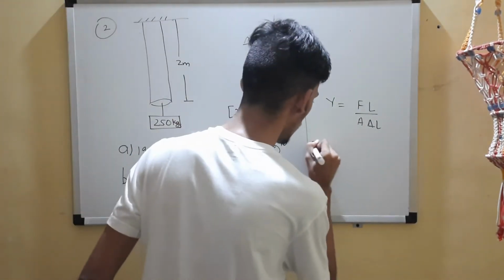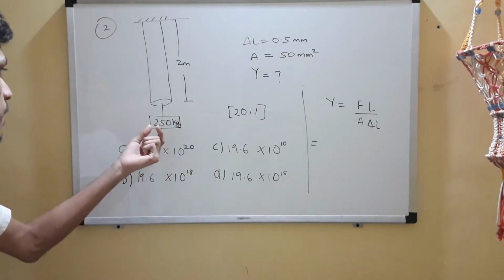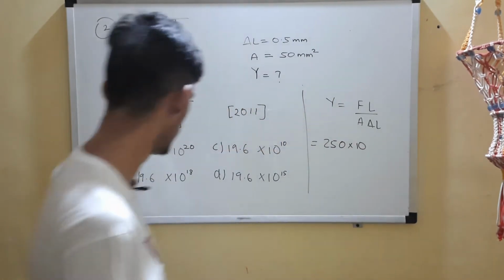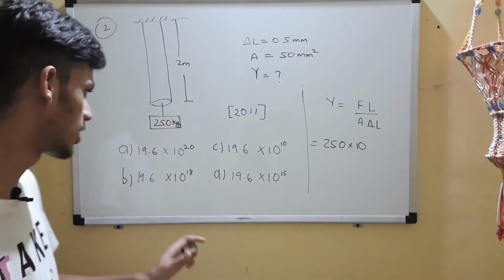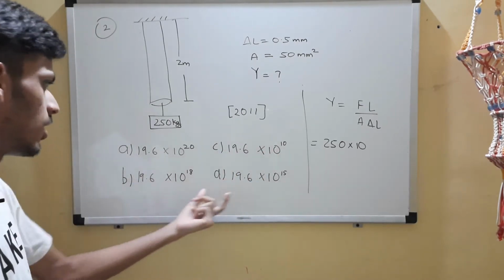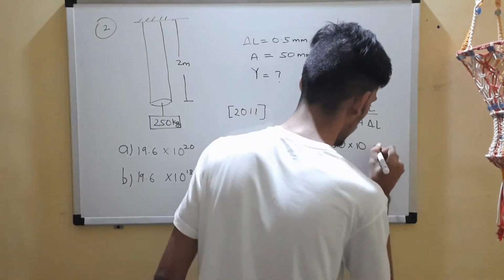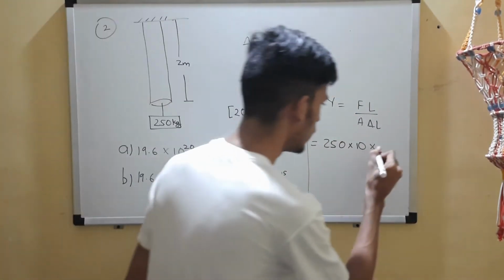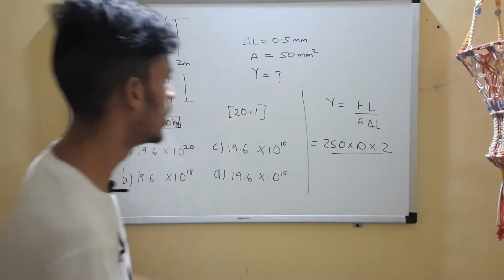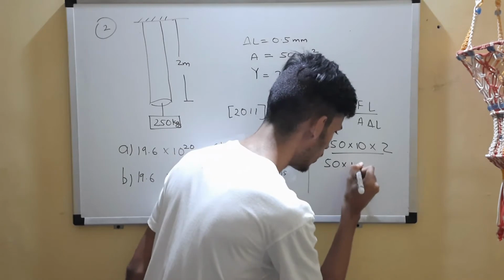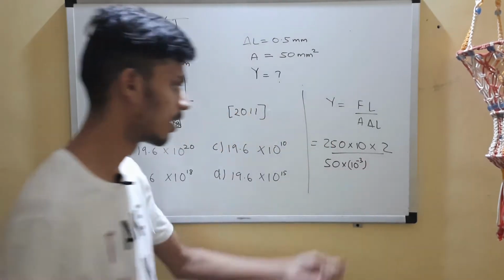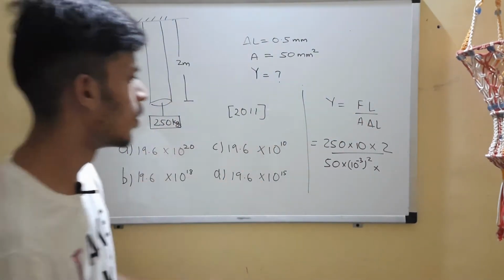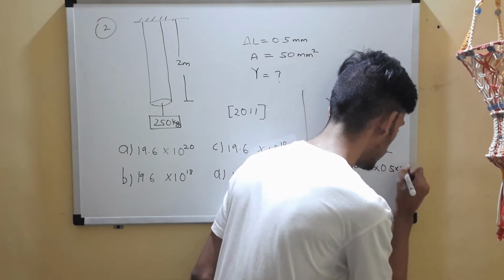So let's substitute the values, we'll get our answer. F is nothing but mg. So mg is 250 times g, and we'll take the value of g to be 10, although it's not mentioned anywhere. Anyways, we'll get the approximate answer. You can see the only differences over here are in the powers of 10. FL by A delta L: F is this, L is 2 meters, A is 50 millimeters squared, convert it to meters, and that is squared. And delta L is 0.5, again convert it to meters.